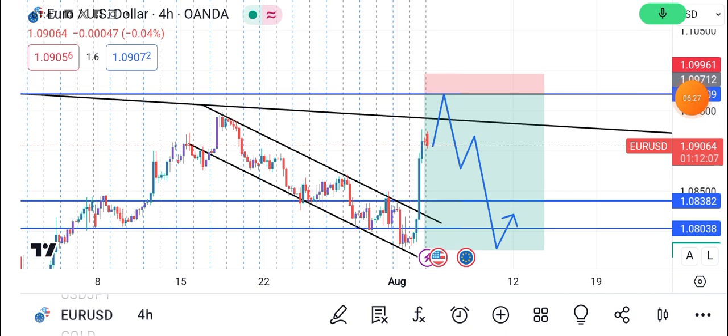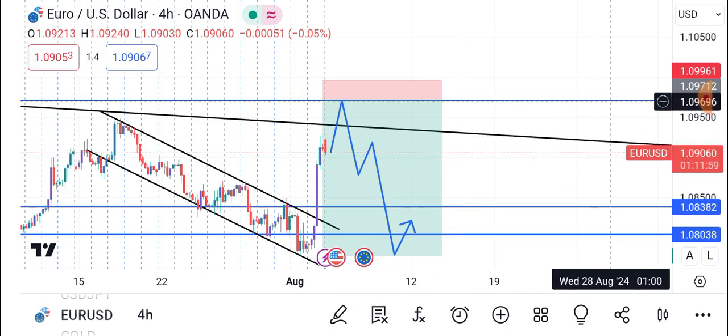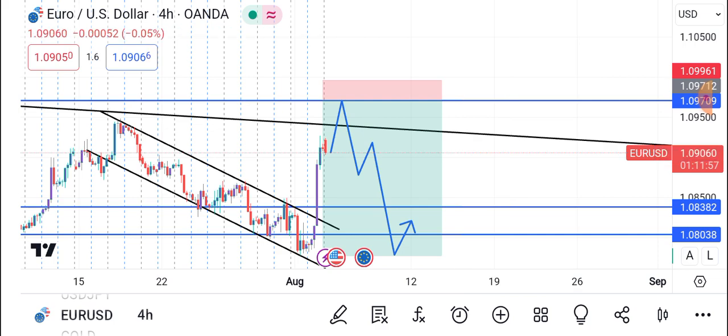Now looking at the Euro USD on the 4-hour time frame, my take on the Euro USD is this. My take is that, let me sort this out.